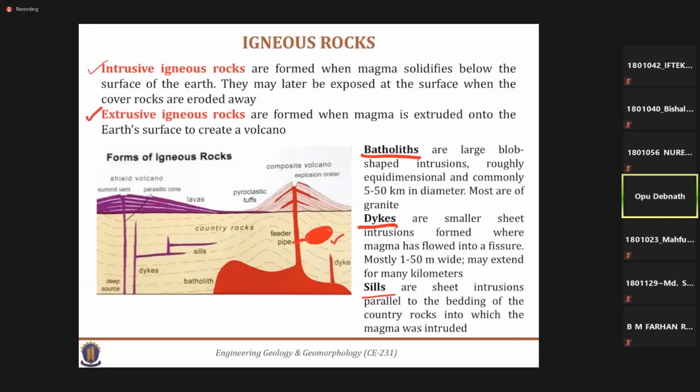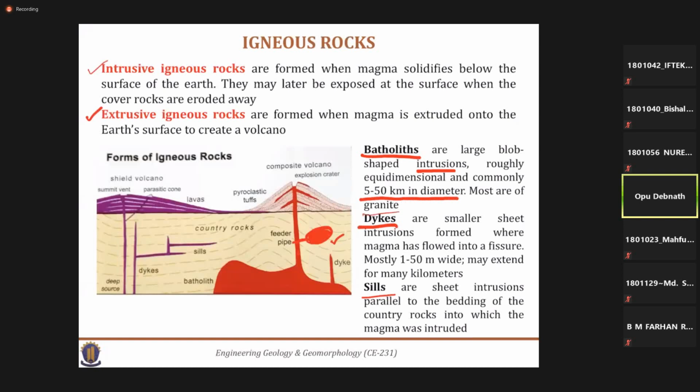There are many types of intrusive igneous rock based on their shape. Geologists classify them based on their shape, types of formation, etc. Batholiths are the large bulb-shaped intrusive igneous rocks. Commonly, if the diameter is 5 to 50 km, they will be called batholiths. The most common example is granite.